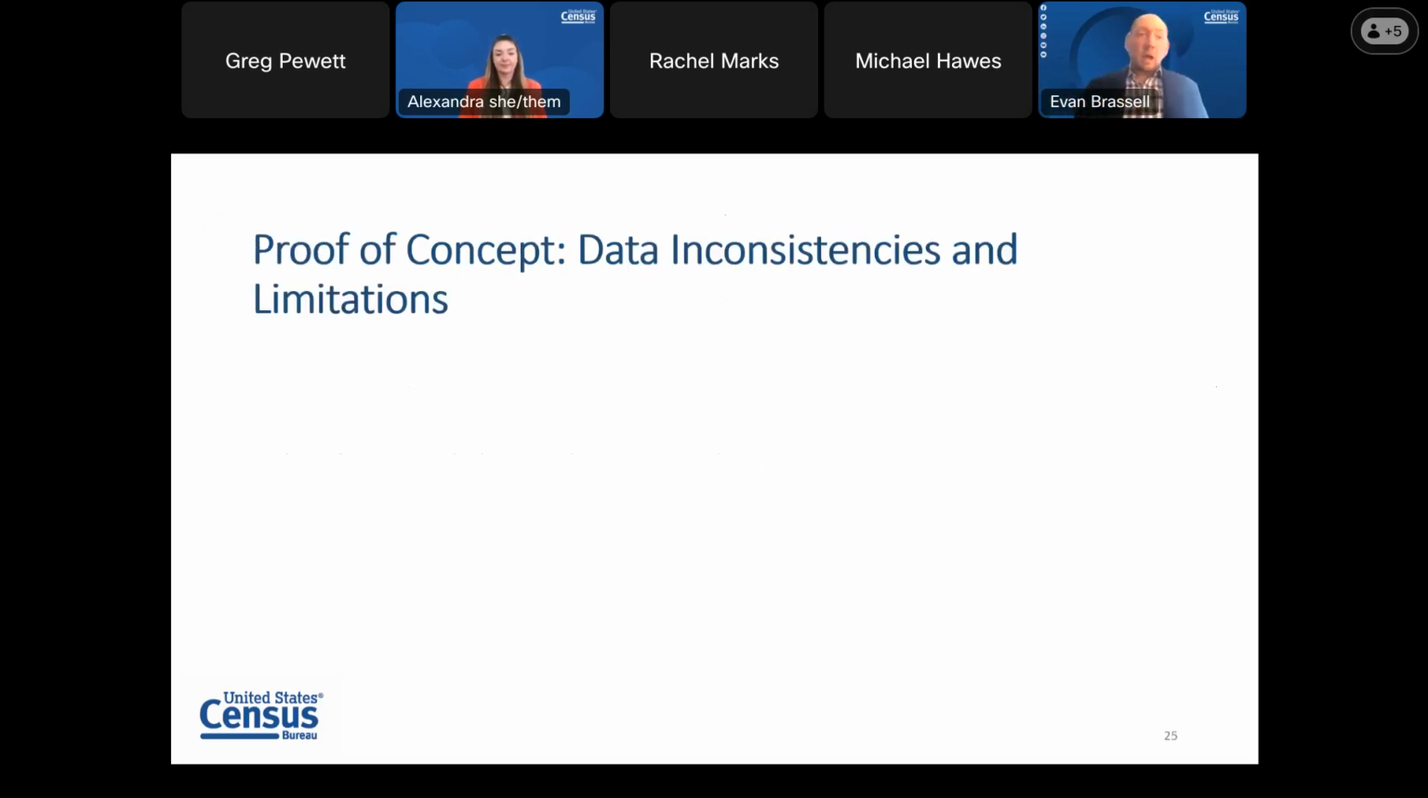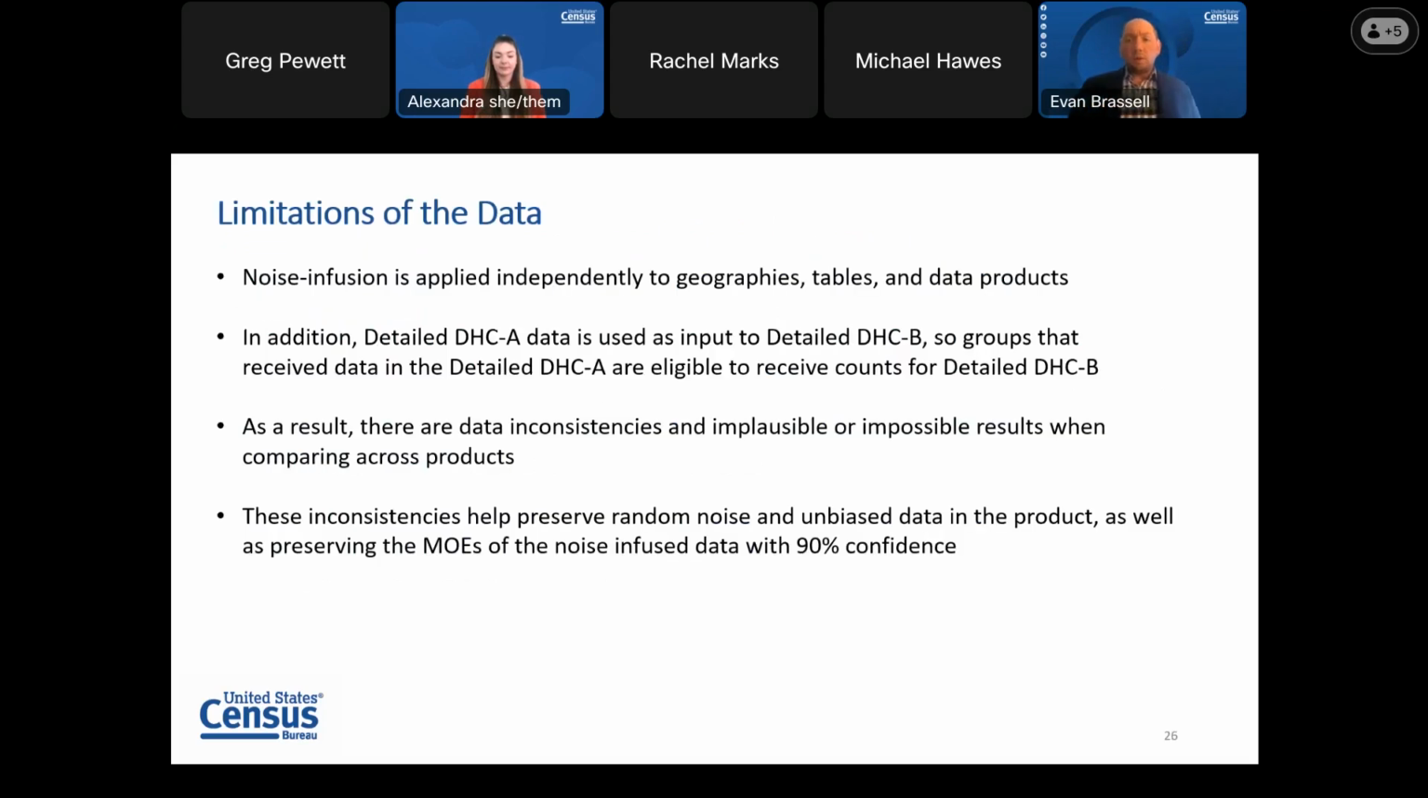So lastly, I will cover some of the things that are mentioned in depth in the proof of concept documentation, but these are data inconsistencies and limitations that users of this product might notice. So as a starting point, remember that noise is applied independently across products and geographies. I bring up across products because, again, the detailed DHCB is built off the DHC or detailed DHCA. Groups that receive the detailed DHCA count are eligible to receive one for the detailed DHCB.